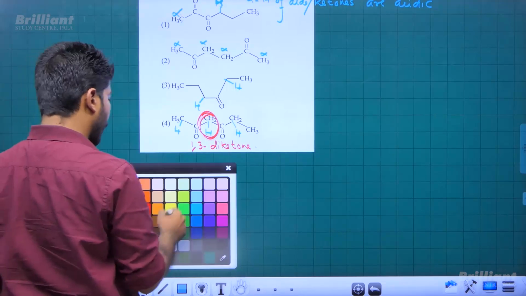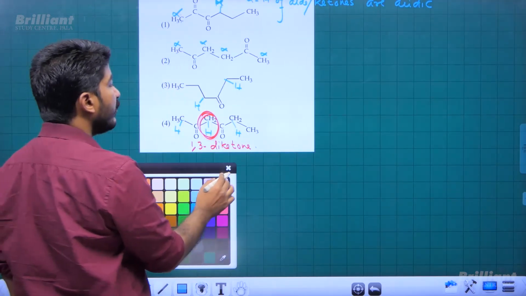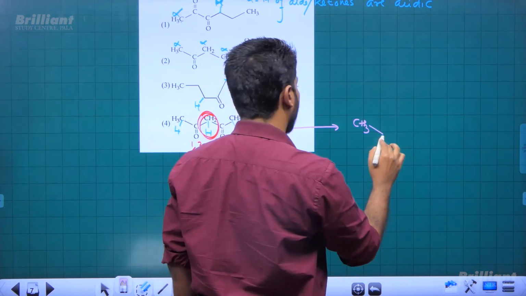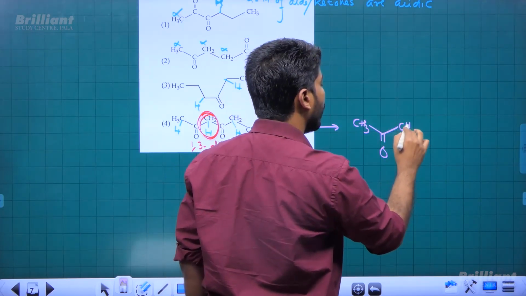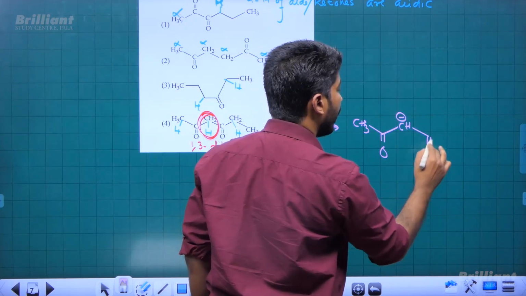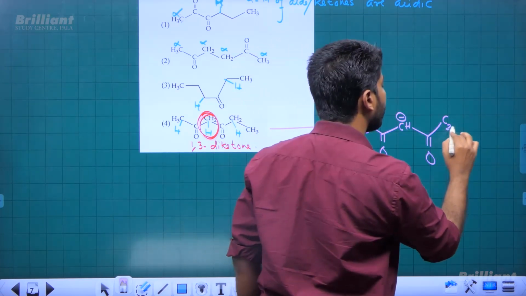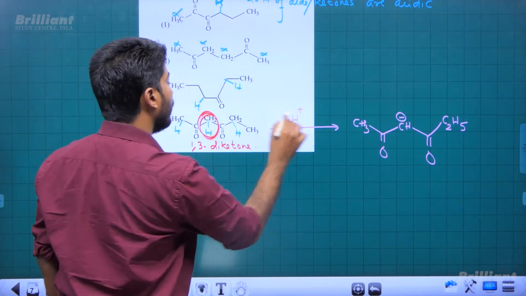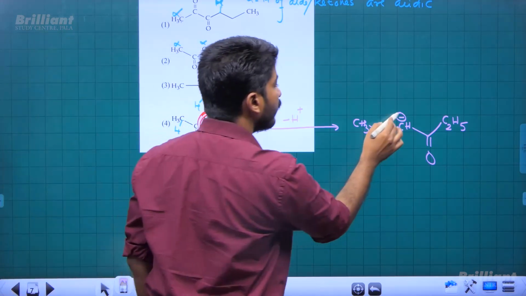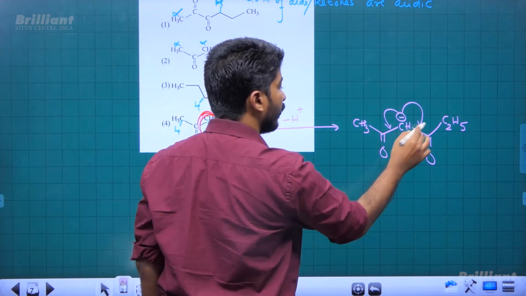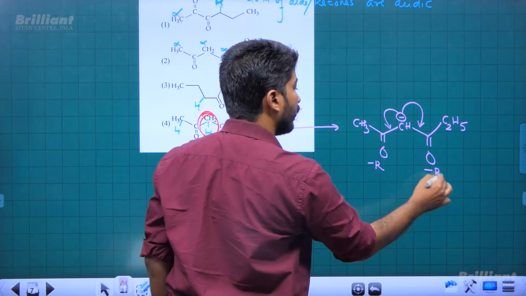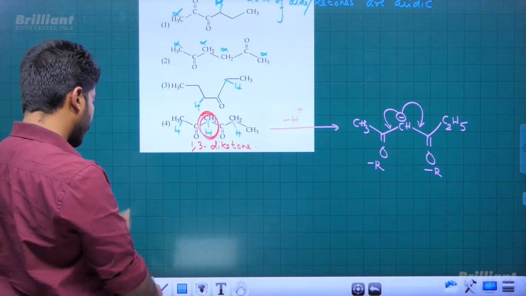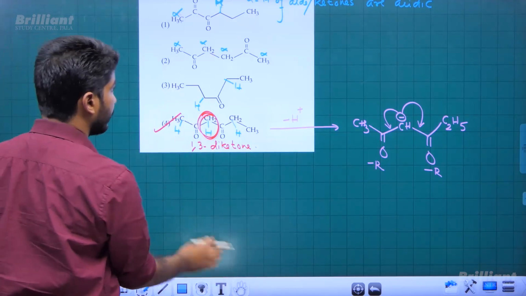Reason: while comparing acid strength, we will just look at the stability of conjugate bases, right? So just remove the most acidic hydrogen of the compound, get the conjugate base over there, and then look at the stability of the conjugate base, right? This is the conjugate base of this 1,3 diketone, and this negative charge is highly stabilized due to 2 minus R groups present on either side, right? So that is the most stabilized conjugate base. So option 4 will be the most acidic compound, right?